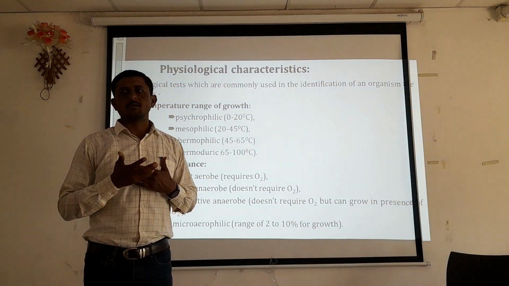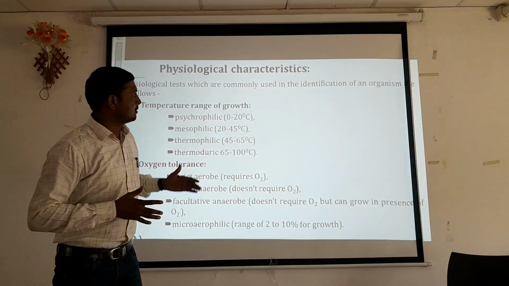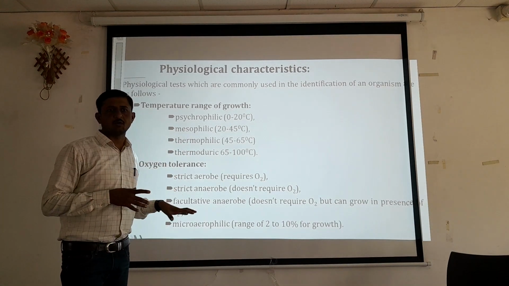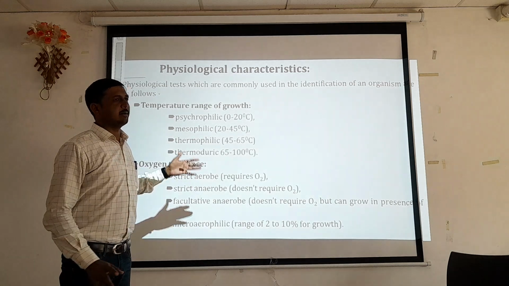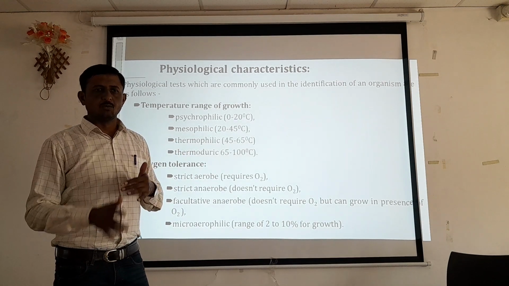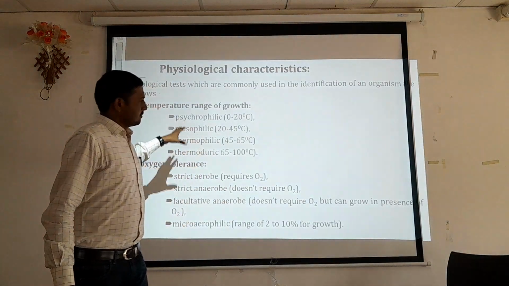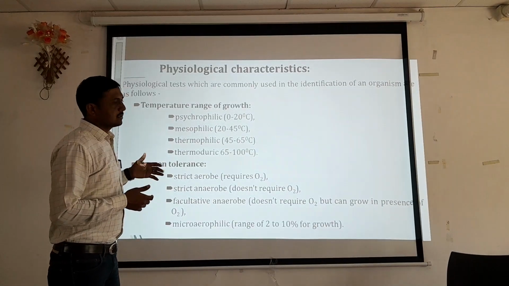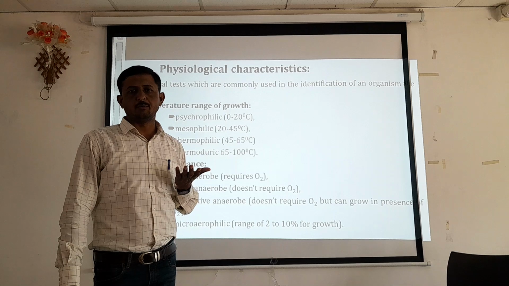Depending on their requirements for optimum growth, organisms are categorized on the basis of different factors like temperature, oxygen requirement, pH, and particular medium. So microorganisms are grouped into different groups depending upon what physiological conditions they require to grow optimally.